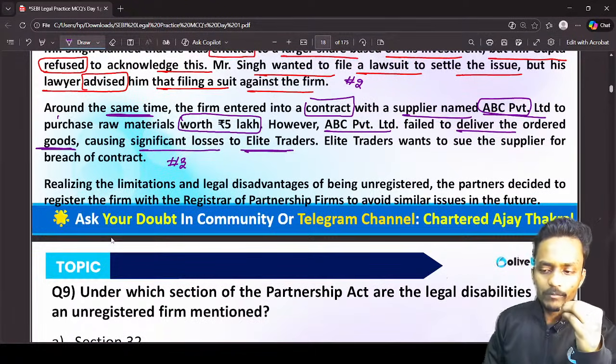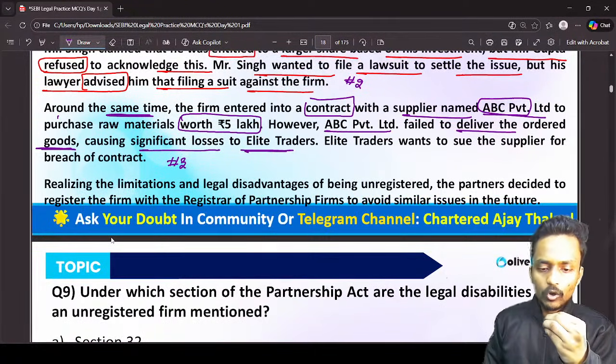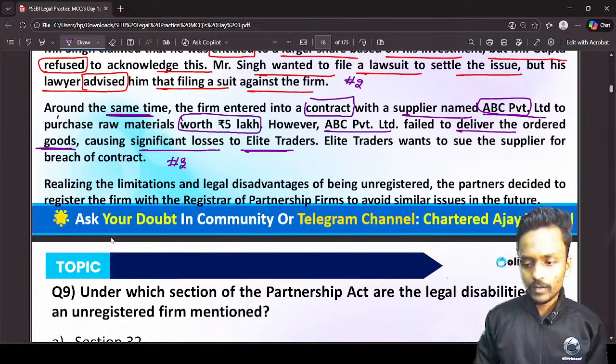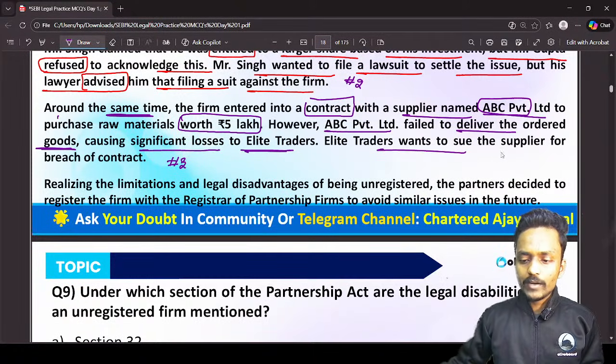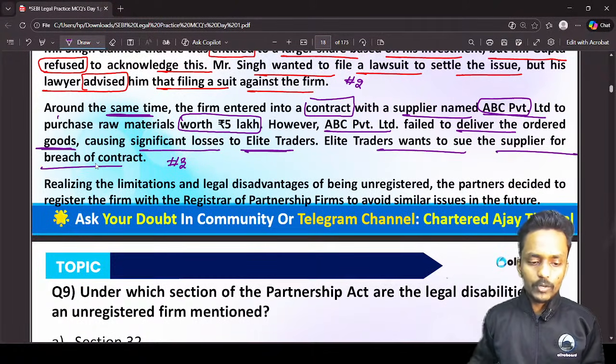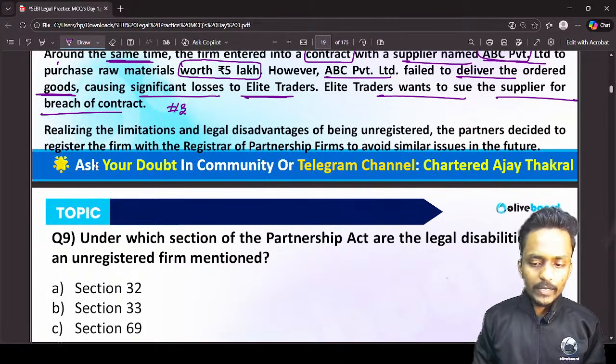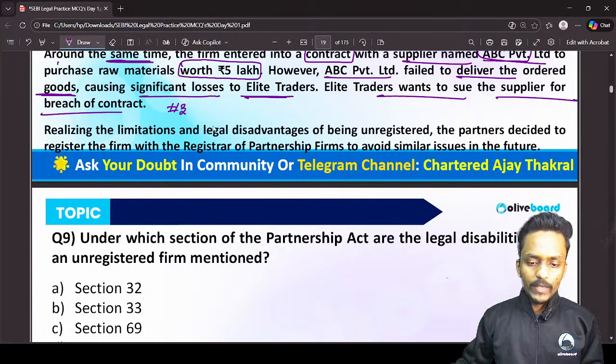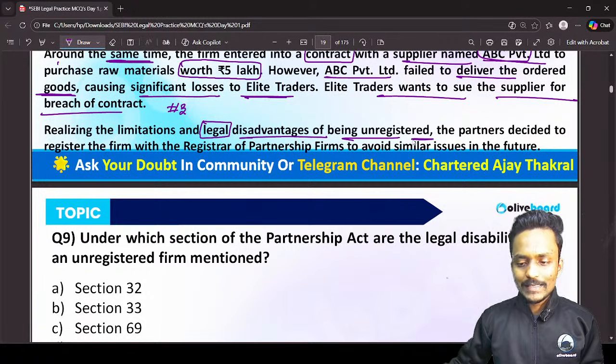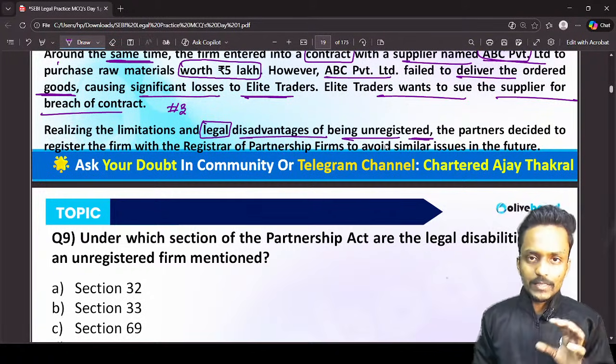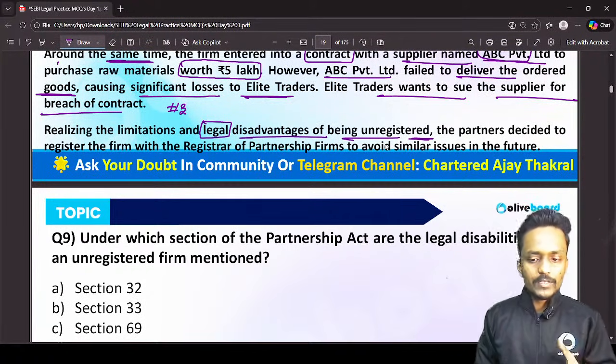However, ABC Private Limited failed to deliver the ordered goods, causing significant loss to Elite Trader. Now Elite Trader wants to sue the supplier for breach of contract. So we have good clarity about which concept this case study is based on: unregistered firm obligations and legal limitations.